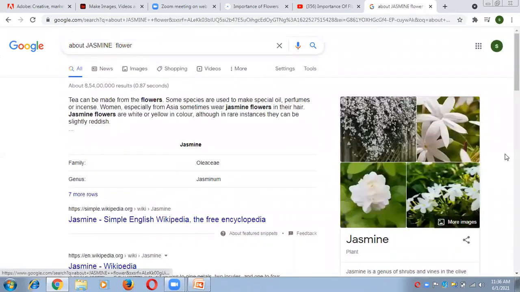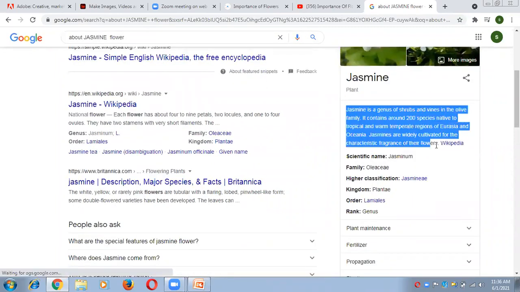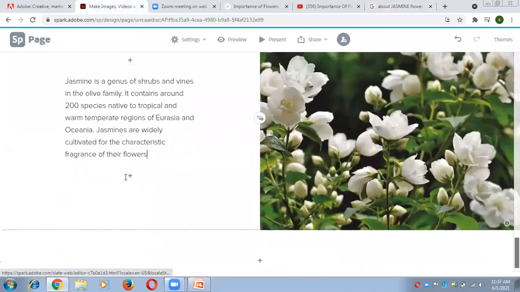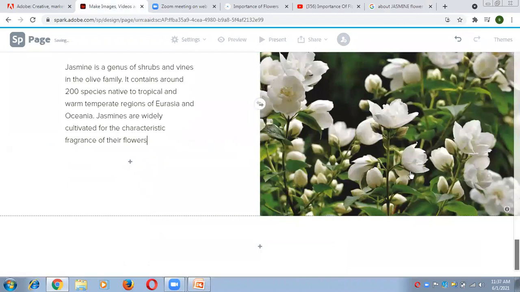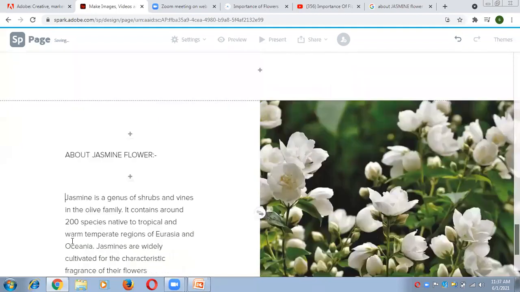Now I can copy the text from here and go back to our web page and just paste here by the help of Control V. Now you can see, you can add here also about jasmine flower. About jasmine flower, and now you can see the result.